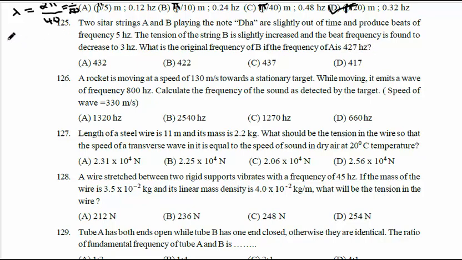We use the concept of beats to calculate the frequency of B. We know the initial beat frequency is 5 Hz. The frequency of A is 427 Hz. Then what is the possibility of the frequency of B? It is plus 5 or minus 5. Add 5 gives 432, subtract 5 gives 422. So the possibilities for the frequency of B are either 432 or 422, because the beats are 5.